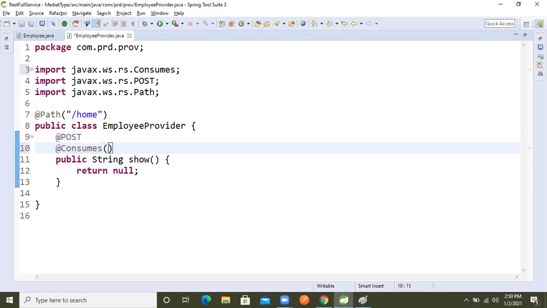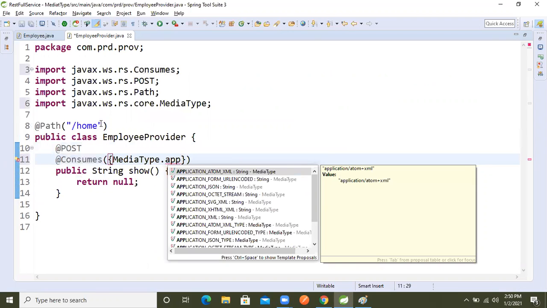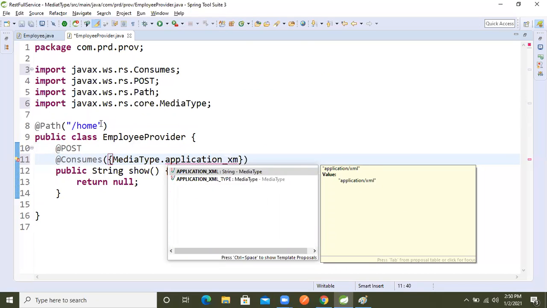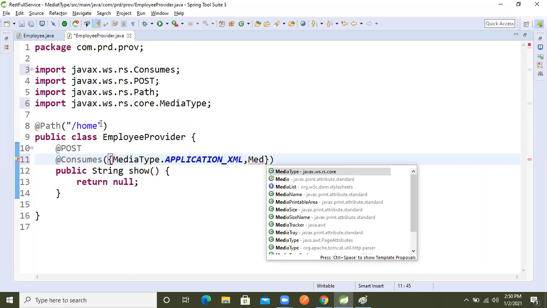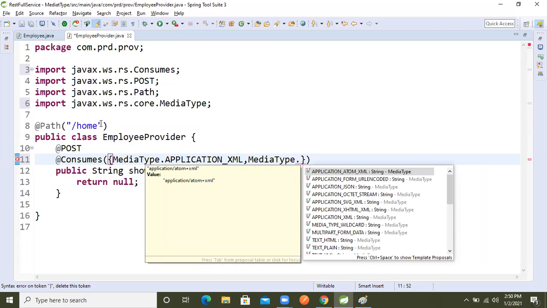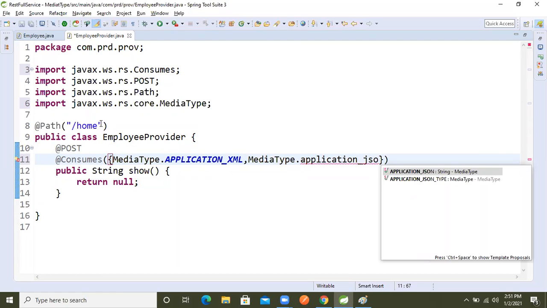We will take MediaType dot APPLICATION underscore XML first. Then after a comma, we will again take MediaType dot APPLICATION underscore JSON.